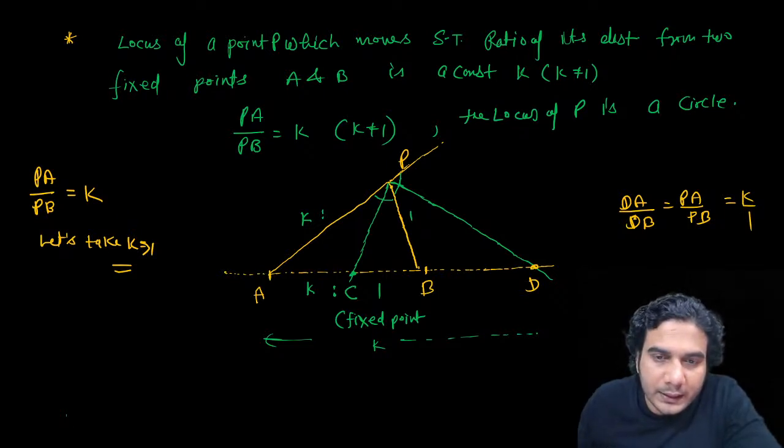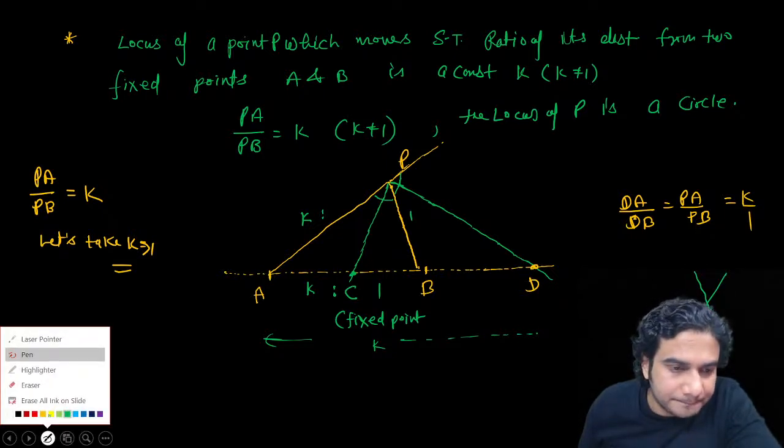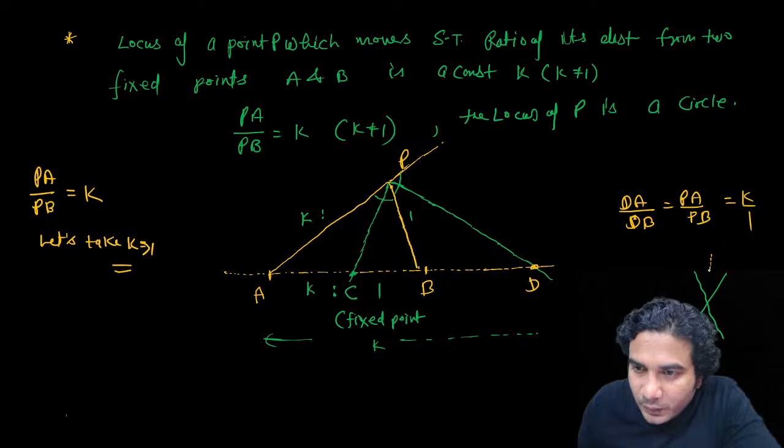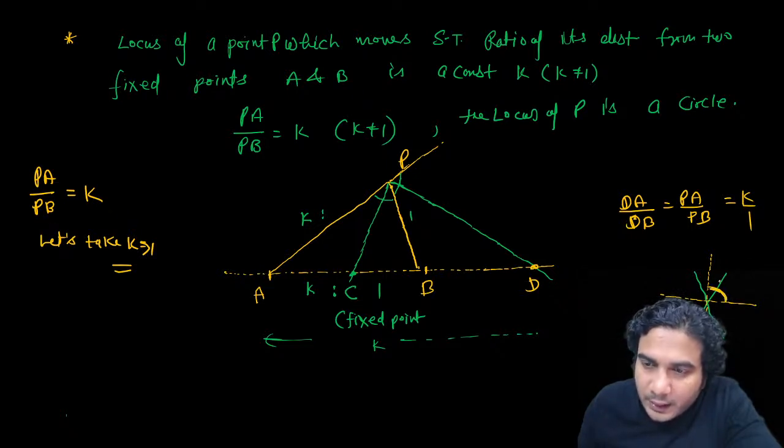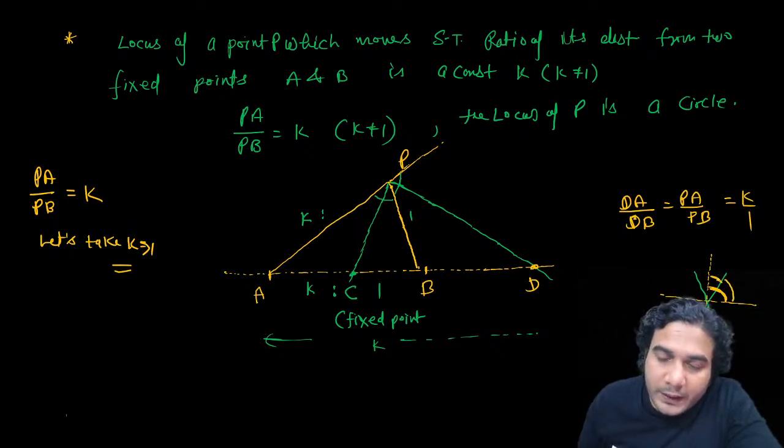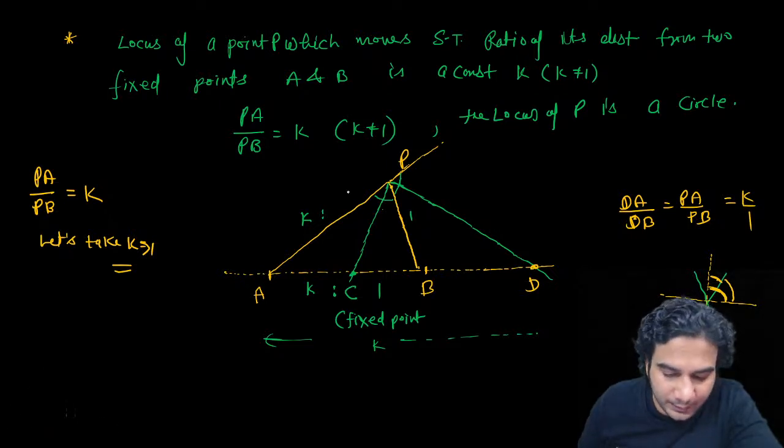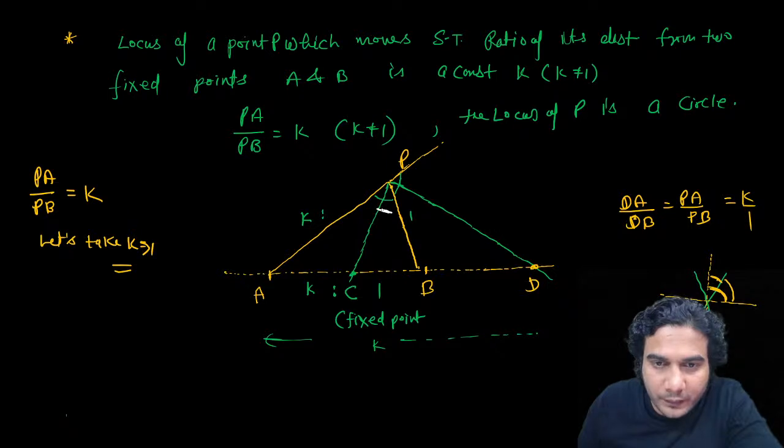Now, do you know that the internal and external bisectors of two lines, suppose these are two lines and these are two bisectors, one is the acute angle bisector and the other is the obtuse angle bisector. These two bisectors are always mutually perpendicular, because this is half of the acute angle, this is half of the obtuse angle, and the sum of acute plus obtuse is 180. So the sum of their halves is going to be 90 degrees. This is very good geometry. This angle is 90 degrees.